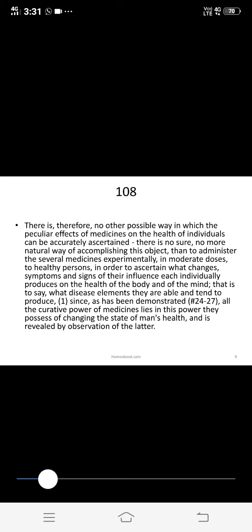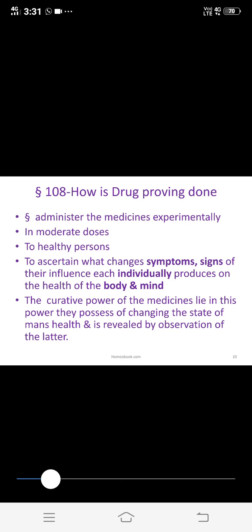In 107 they explain that drugs cannot be proved on a sick person, and in 108 they give the drug proving done on a healthy human being. So what is the main theme of this aphorism? That we administer the medicines experimentally. When we give the medicines to healthy human beings, they must be given in moderate doses to the healthy persons, to ascertain what changes, symptoms and signs of their influence each individual